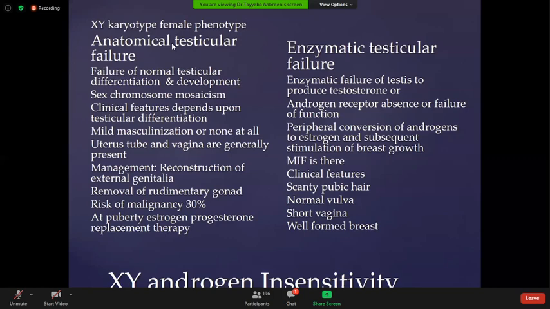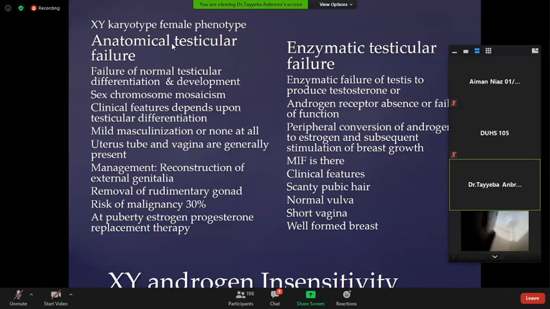Because if there is Mullerian inhibiting factor and there is a presence of uterus, tube, and vagina, testicular tissue is already absent, there is a more chance that patient is phenotypically female. There is no breast development in these patients, so it's better to provide these patients with estrogen and progesterone replacement therapy for breast development.